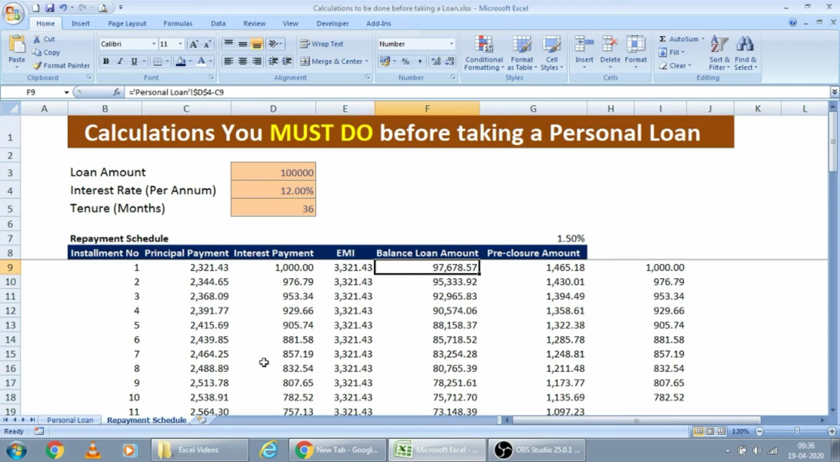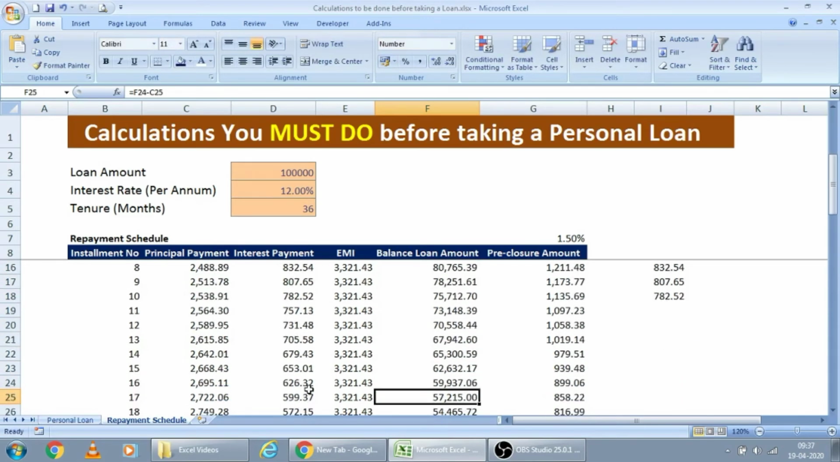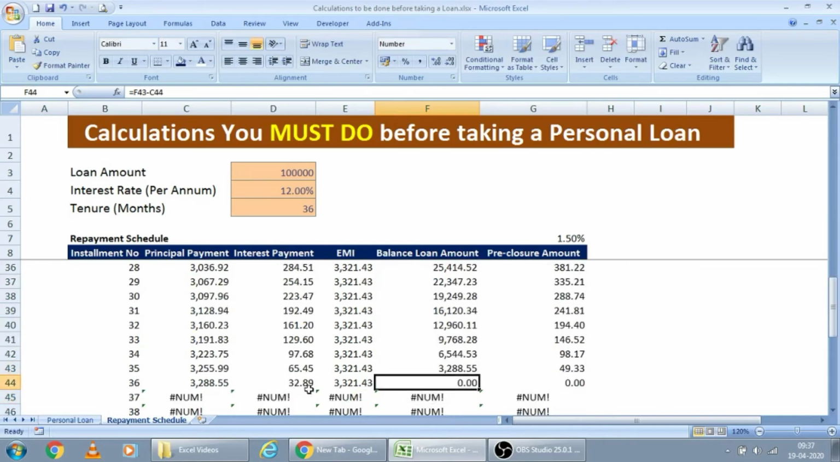Now let us see what is the balance loan amount. In the first month, you are paying back this 2000 rupees as principal payment, right? So this will be deducted from the total loan amount. This one, total loan amount minus this principal payment back. For the next month, my principal balance amount will be reducing. So from this amount, I am reducing the next month principal payment. Like that, month on month, my balance principal will be coming down, and by the last EMI, my loan will be fully closed.